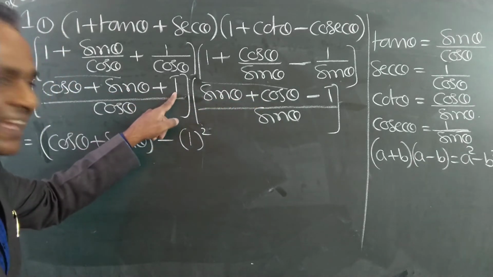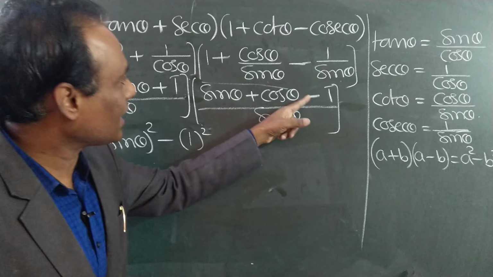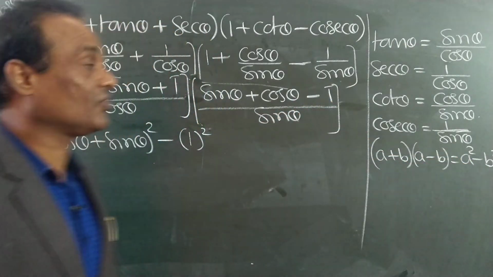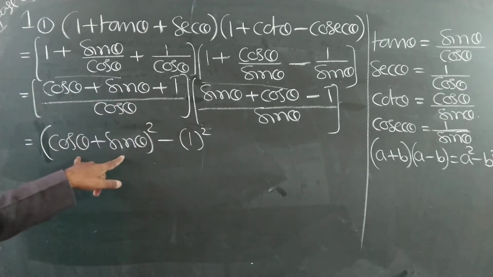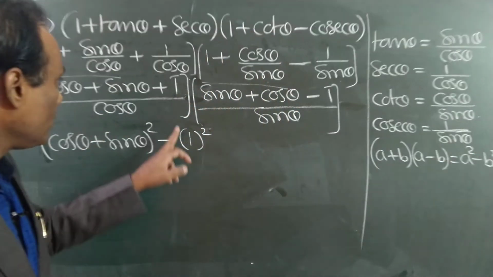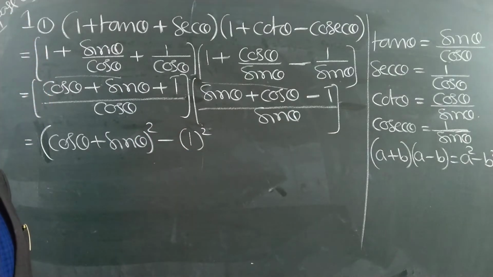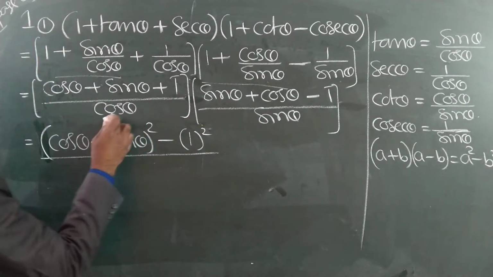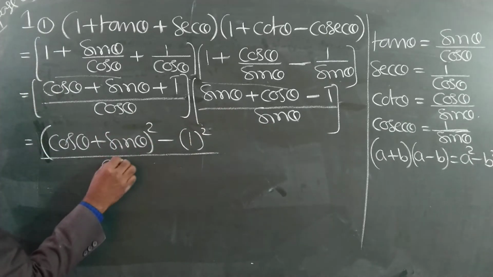A plus B into A minus B is A square minus B square. A means what? Cos theta plus sin theta whole square. B square means what? 1. Denominator is same: cos into sin, same cos into sin.